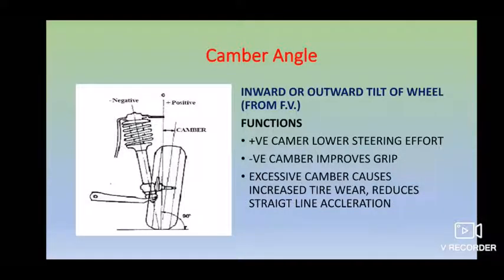If you have zero camber, it will prevent uneven wear of your tires, but it is difficult to maintain 0 degrees. When your camber angle is negative, the thrust increases with tire inclination. That is a major problem, so you need to avoid negative camber angle.